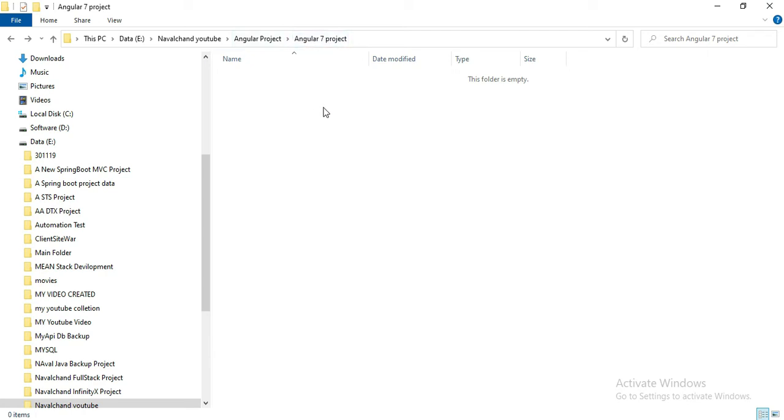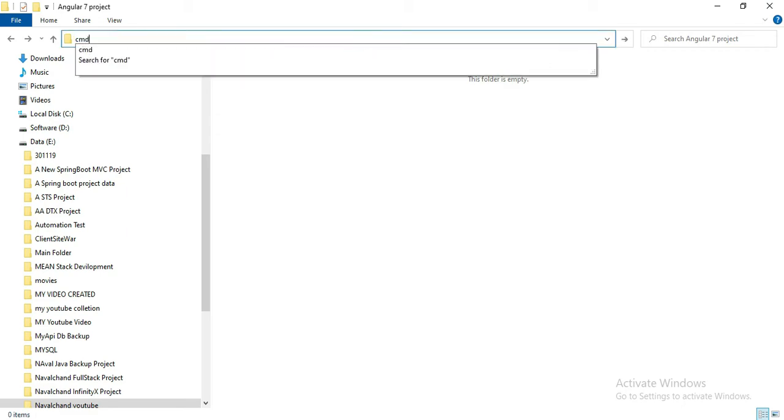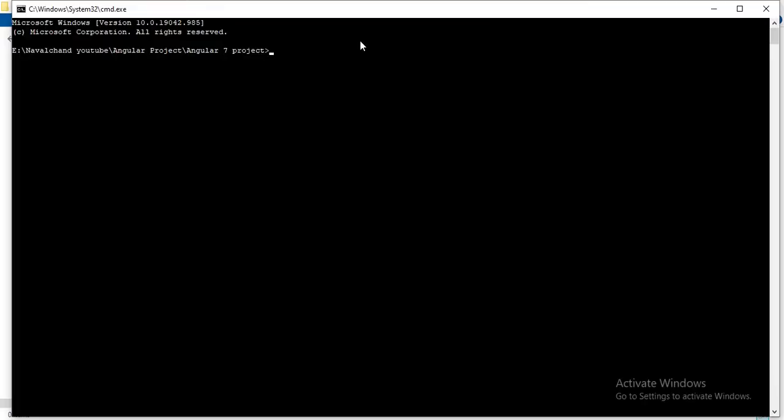In this folder there is nothing. I'll simply open cmd and paste here npm install -g @angular/cli@7.3.9. If you want to install Angular globally in your system, then you have to define -g here. But in this scenario, I don't want to install Angular globally. I want to install Angular only for this particular folder. That's why I'll remove this -g and I'll press enter.